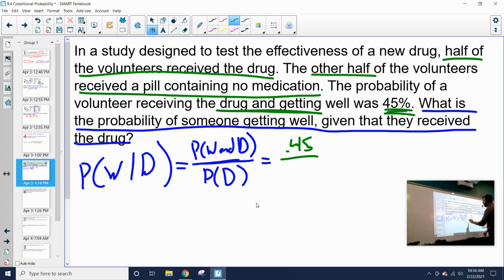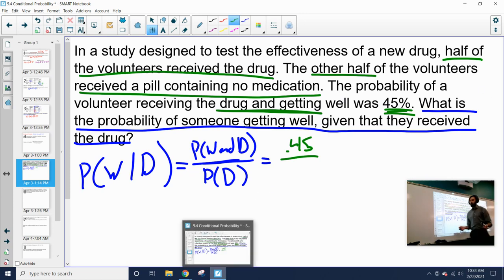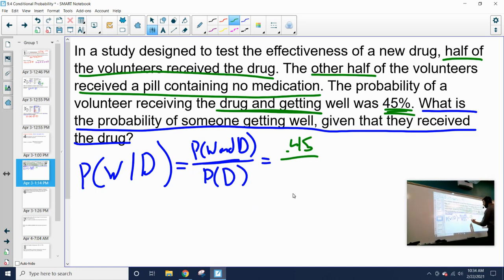So what's the denominator of my fraction going to be? What's the probability of just receiving the drug? Well, we were told that half of our volunteers received the drug. So half of the volunteers would be 50%. So you had a 50% chance of receiving the drug, and 0.50 would be our 50% chance.